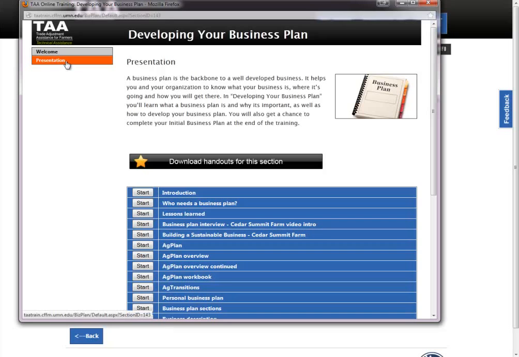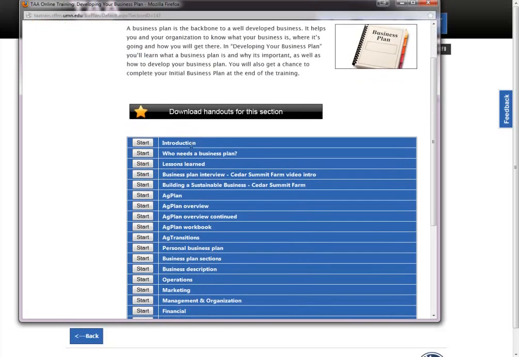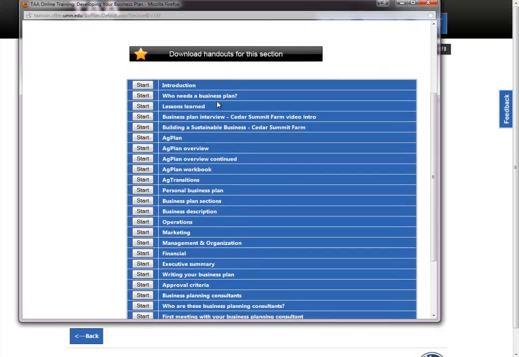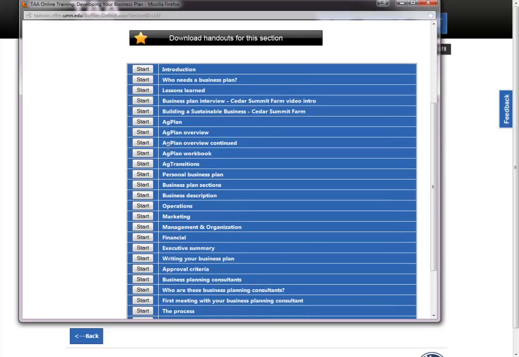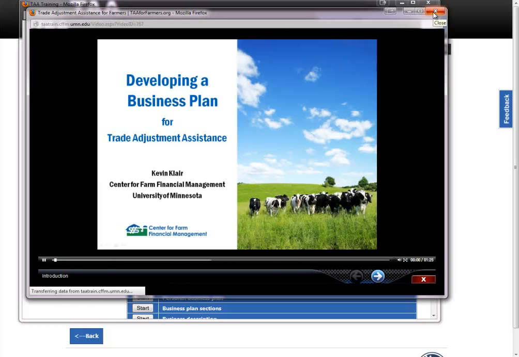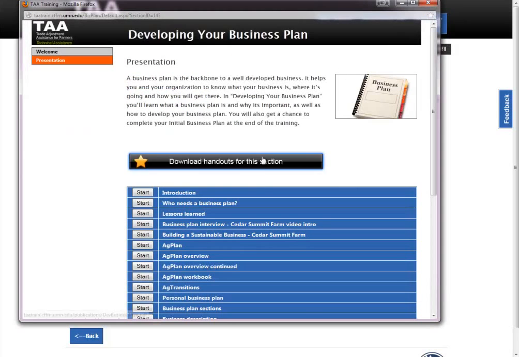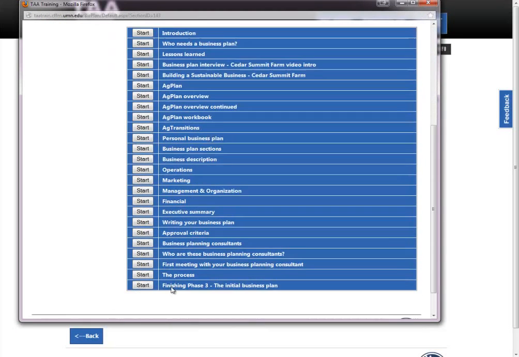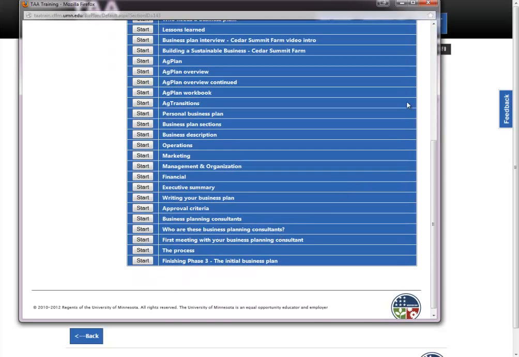So you can just click on Presentation, and then you can actually download the handouts for that section, or you can keep going and you can go ahead and start in on the workshop itself. Once you've watched all of the sections, just go ahead and hit the red X in the upper right hand corner so that it closes that window.